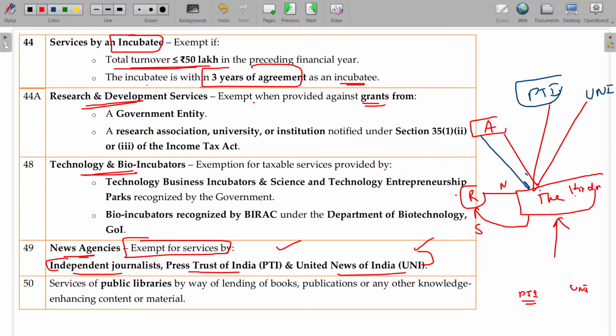If there is any wrong news, you can take action against PTI. If there is no PTI or UNI, it is their own news from their own reporters, so you can sue The Hindu in case of wrong news. Reuters, which you might have heard about, is also one of the big news providers.